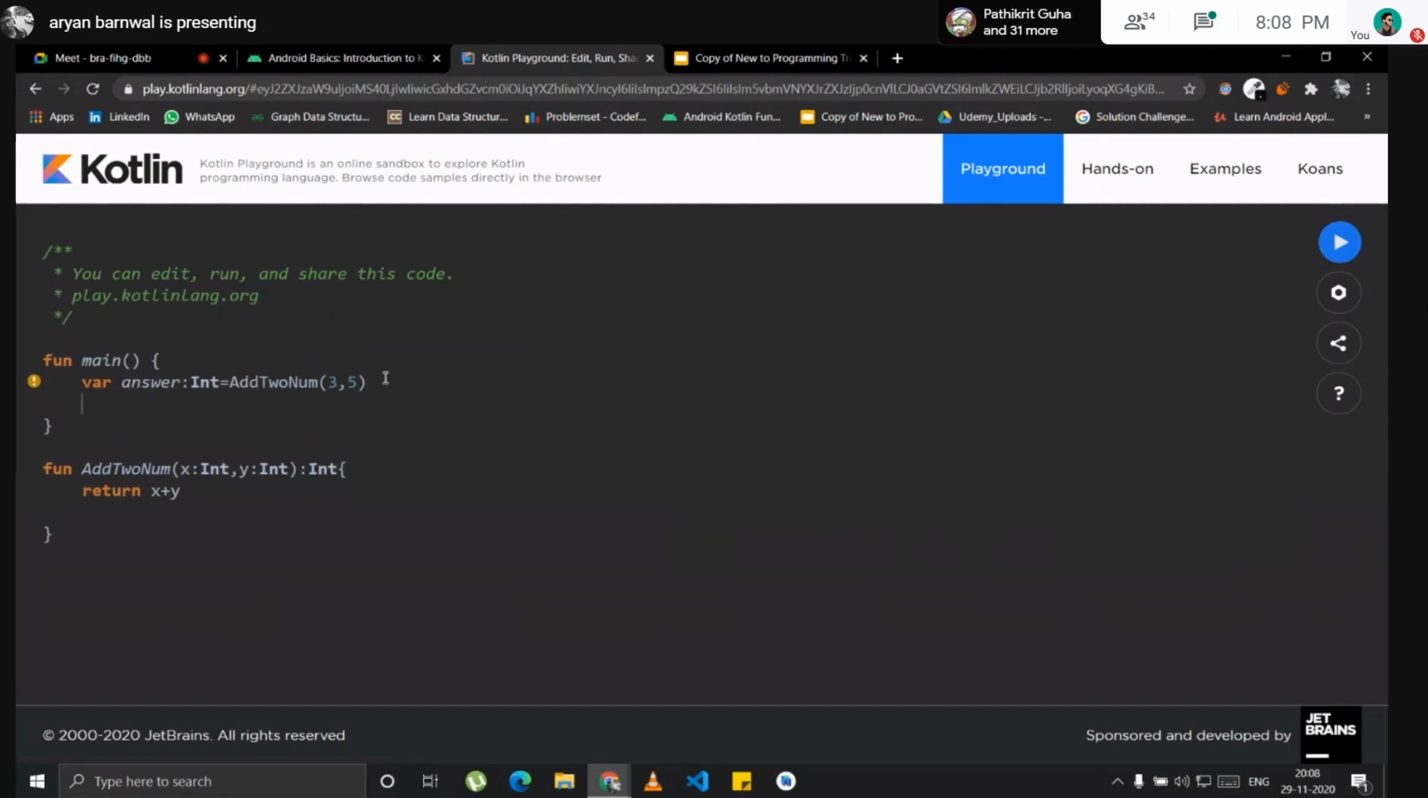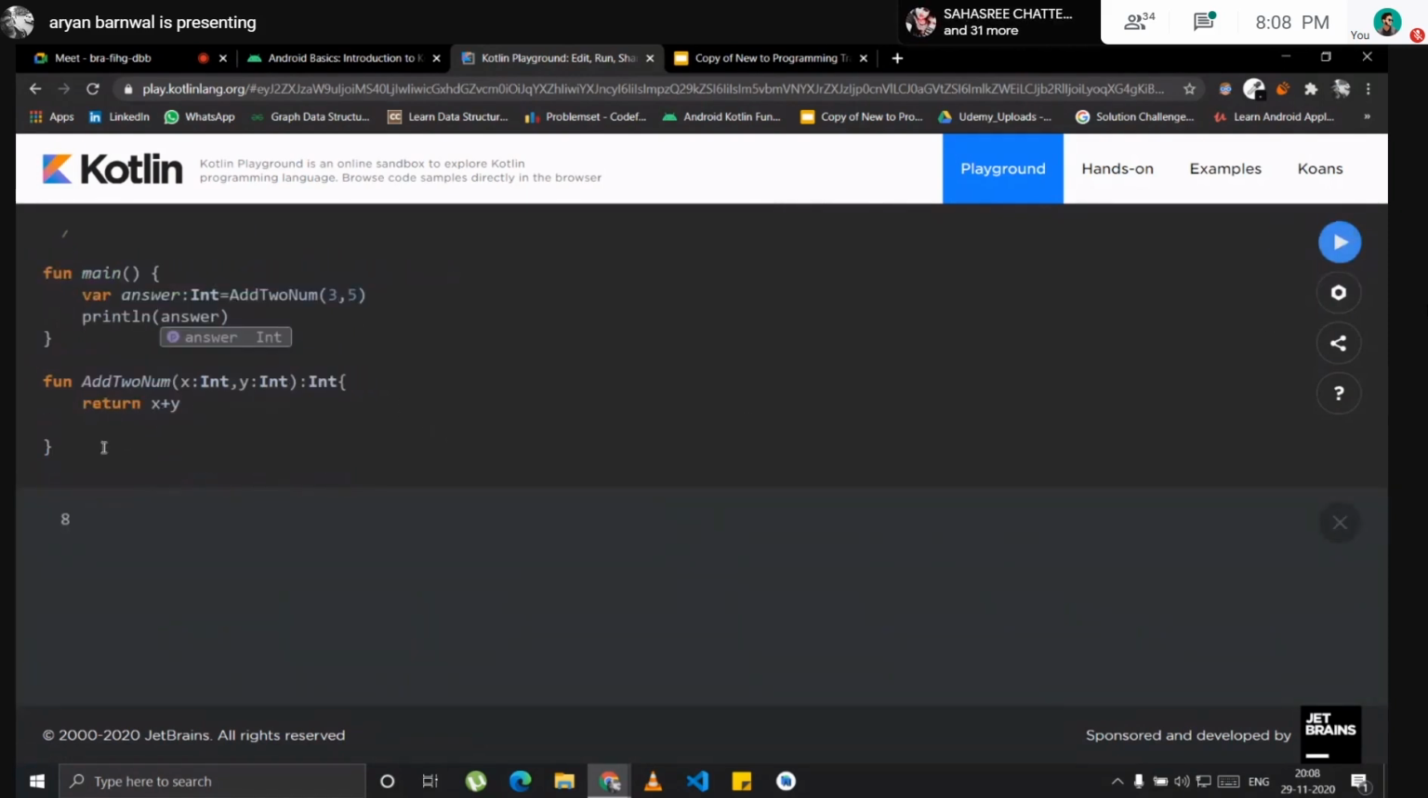It works, but I forgot to print anything, so println answer. I think it works. Right, so this is how functions work. I will just comment it out for right now.